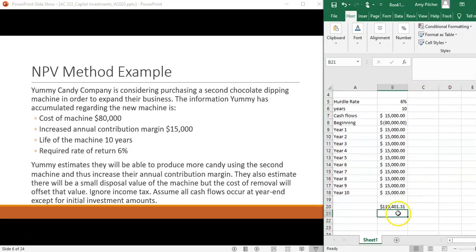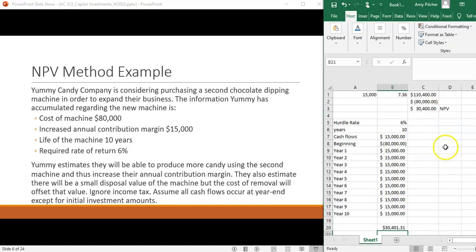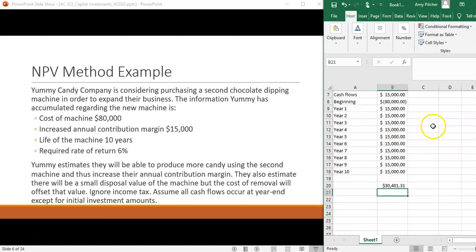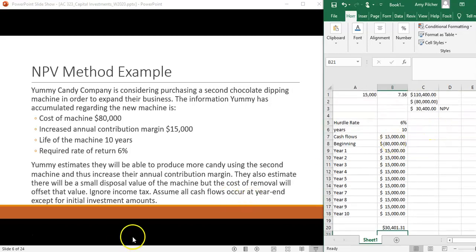From that amount, we would then subtract the initial cash flow amount, and we can add that to the end of our formula. And then we get a net present value of $30,401.31, which is just $1.31 different than the formula that we did when we did the original calculation.